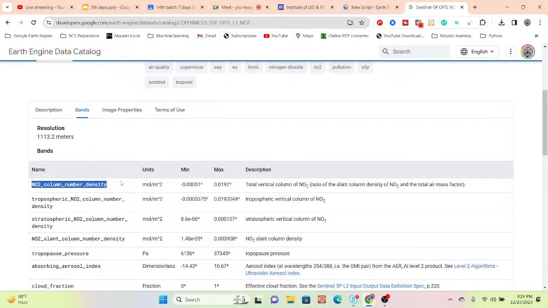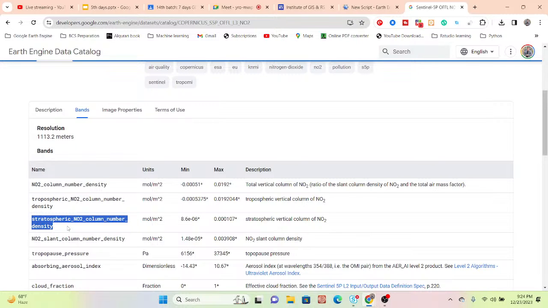Mainly it calculates the ratio of the slant column density of nitrogen dioxide and the total air mass factor, and then creates this band, and its unit is mole per meter square. So it provides the density of nitrogen dioxide, as well as the different types of atmosphere phase: tropospheric, stratospheric, tropopause pressure. At this time you can see tropospheric and stratospheric levels.